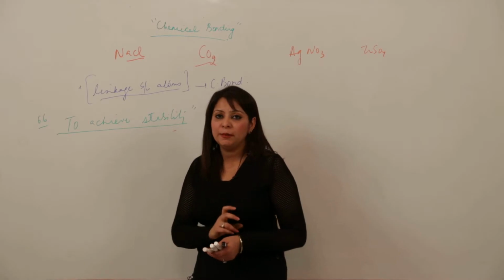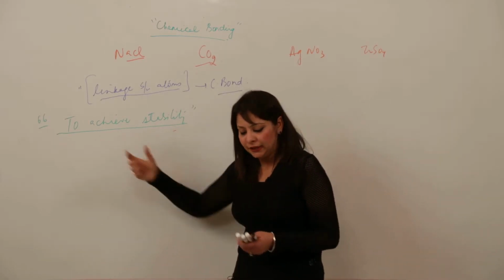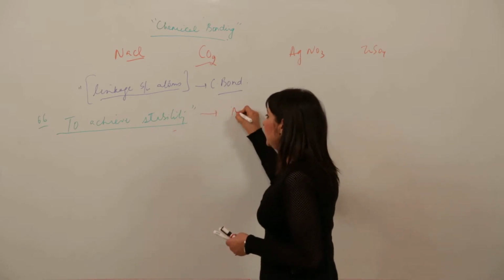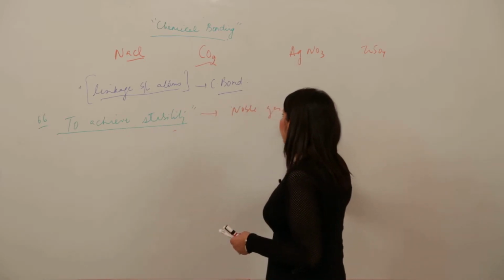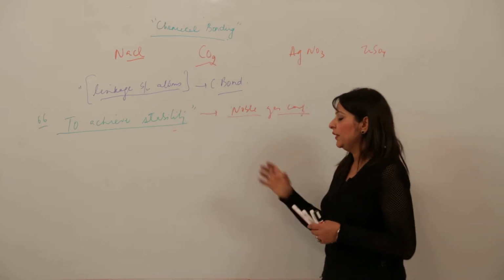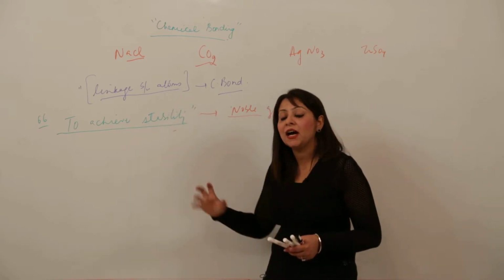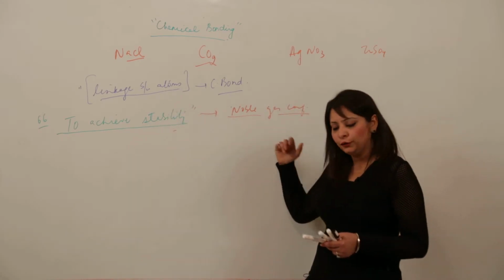Now what is the reason behind the chemical bond? What is the need of the chemical bond? The need is to achieve stability. How are they achieving it? By achieving noble gas configuration. This I have already illustrated in the example, right? So we can straight away write: what is the need of the chemical bond? To achieve stability. How? By achieving noble gas configuration.